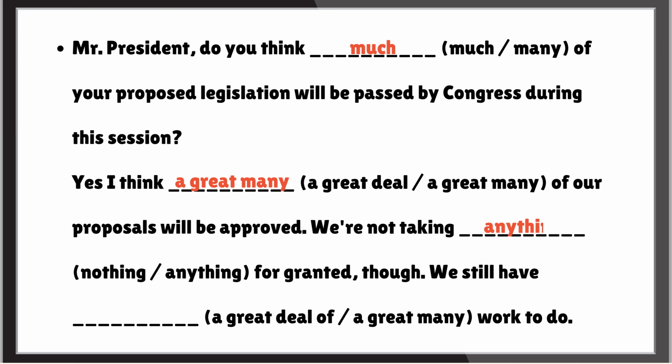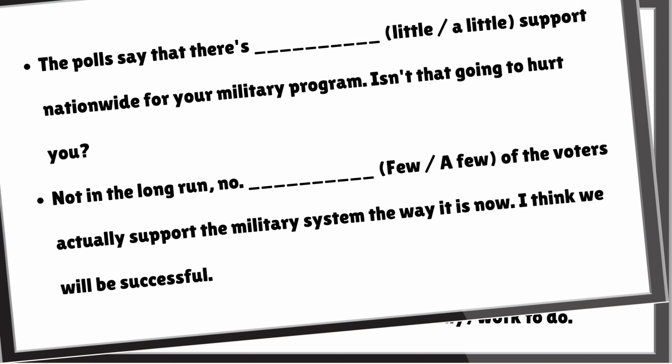We're not taking anything for granted, though. Anything is used in the negative context to refer to an unspecified thing or amount. We still have a great deal of work to do. Here we use a great deal of, which is used to refer to a large amount of uncountable nouns, and work is uncountable.